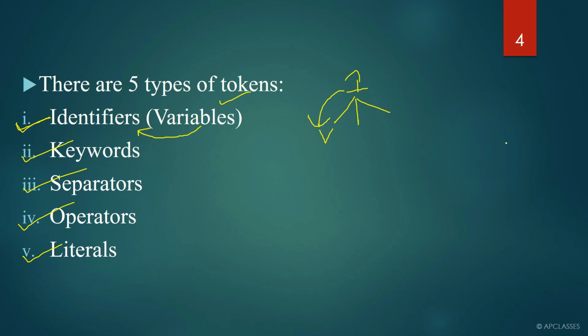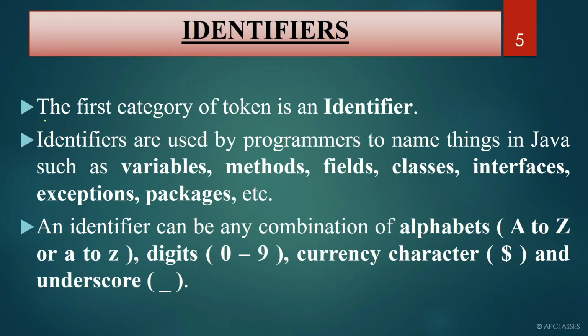Now let's move to identifiers and discuss what an identifier is and how we can use it. Here you can see that the first category of token is an identifier. Don't get confused with this. Don't think that we always have to read about identifiers first.